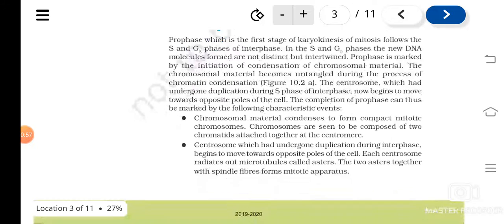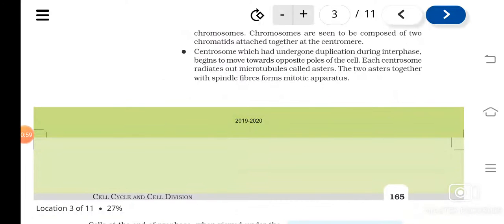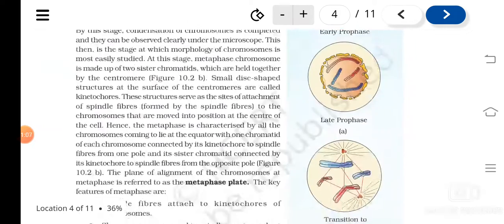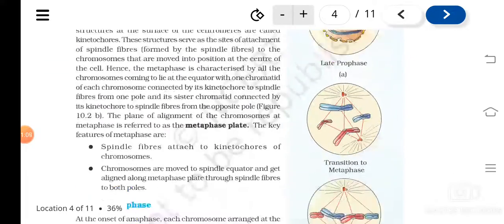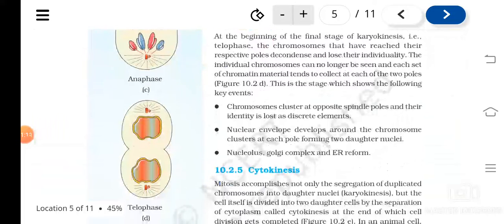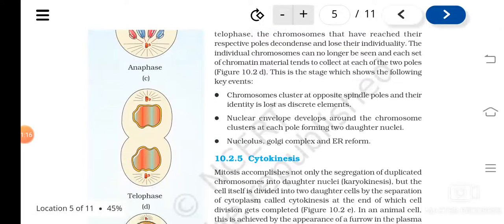So this much is very clear, I think. Please go through the video and read the chapter. Then only we can understand the further process. So, after the karyokinesis. What is karyokinesis? The division of the nucleus. And that only happens through interphase and M phase, and the M phase has different phases. We have already studied that.